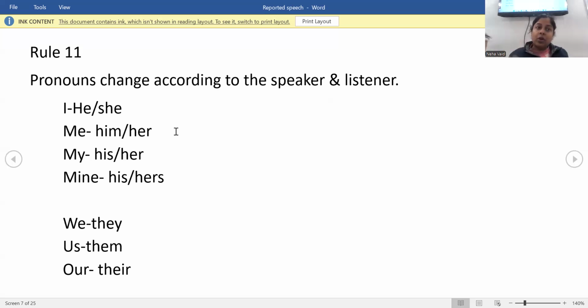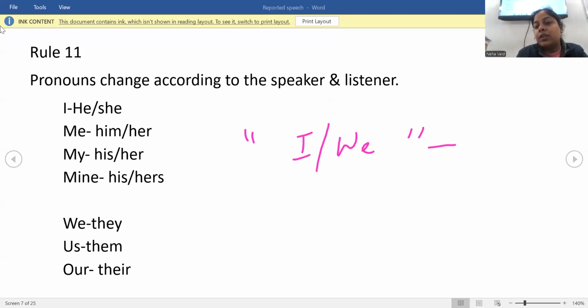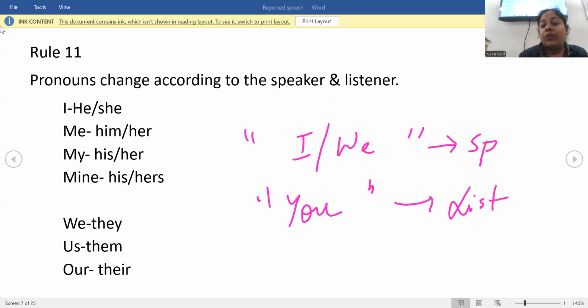In inverted commas, always remember, whenever we have I or we, that is always the speaker. And whenever we have you, that is always the listener. But if you're talking about the third person, he, she, it, they, that will remain the same because we are already talking about the third person. So in that case, we don't change the pronouns.